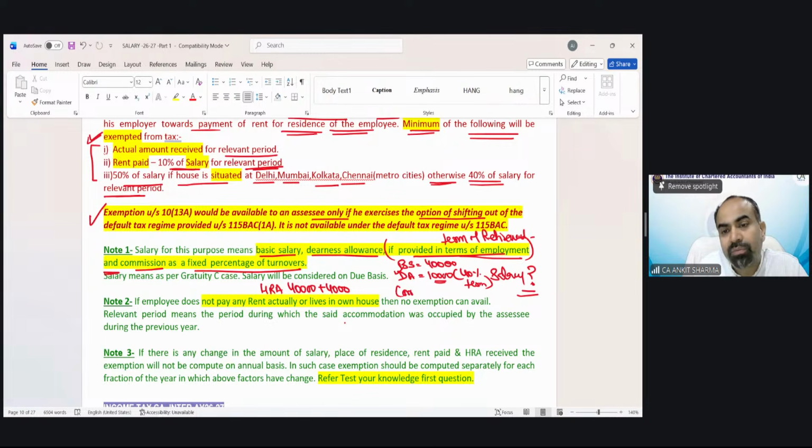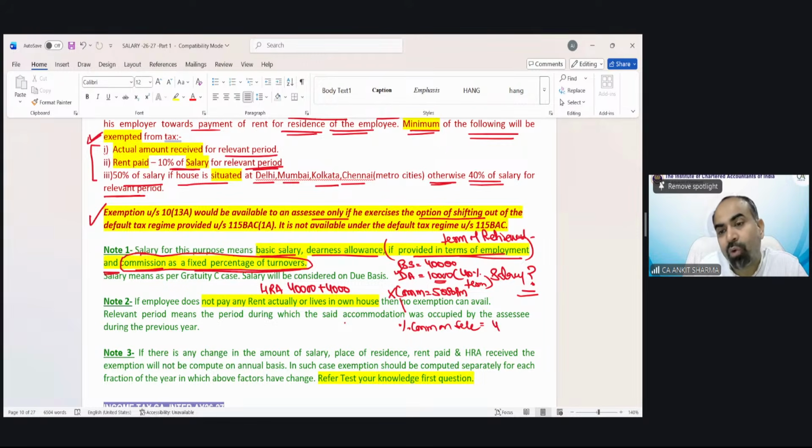Now commission. Commission is 5,000 per month. This commission we cannot take. We will take the commission only if it has been given as a percentage of turnover. That commission needs to be included. Suppose the question gives a percentage commission on sale, that needs to be included.